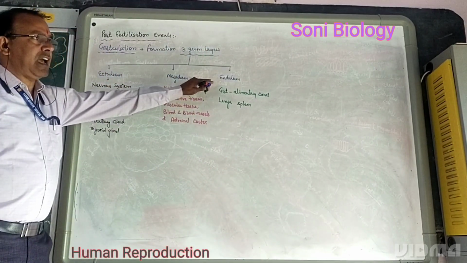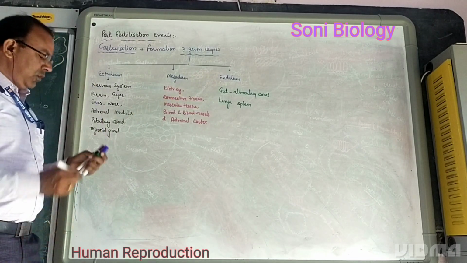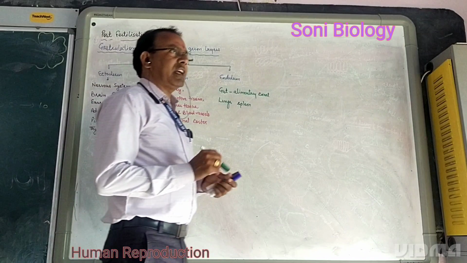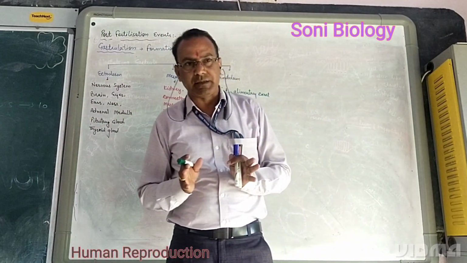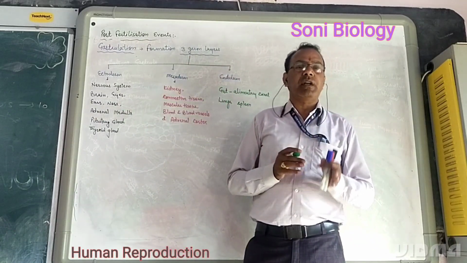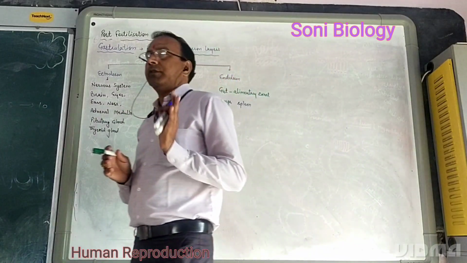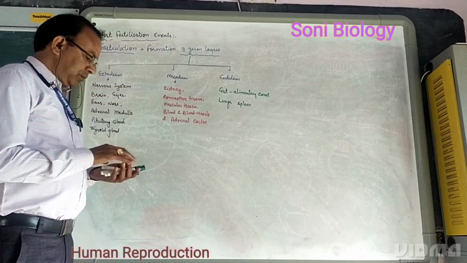Mostly this part helps in the production of these types of organs. So we have studied gastrulation, formation of three germ layers. Human being is a triploblastic organism which contains three layers: outermost ectoderm, middle mesoderm, and innermost endoderm. And these layers help in the production of different organs.